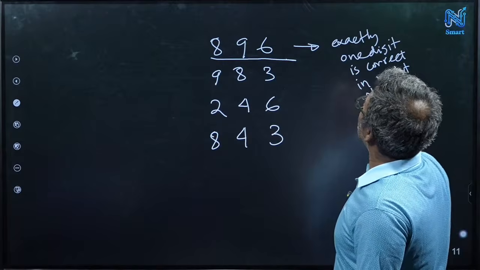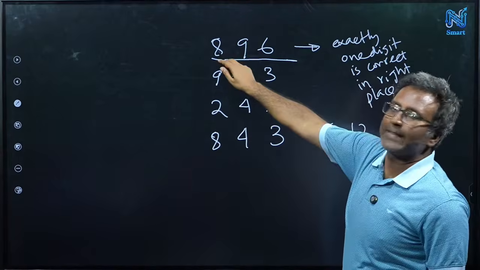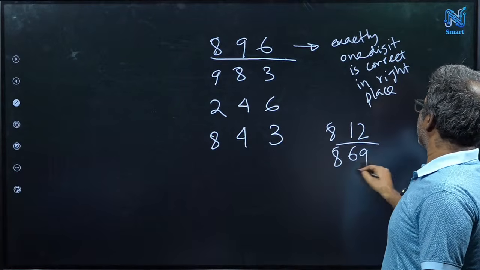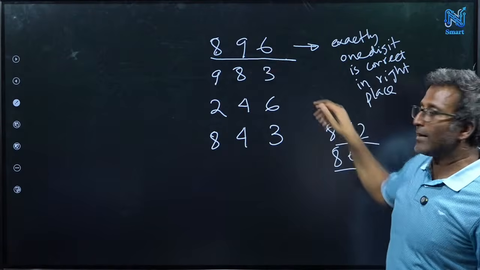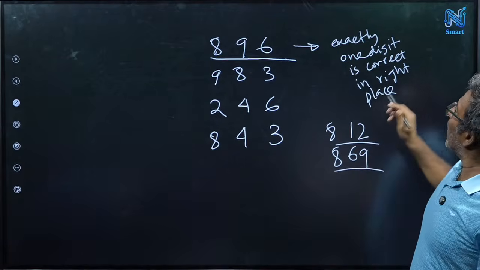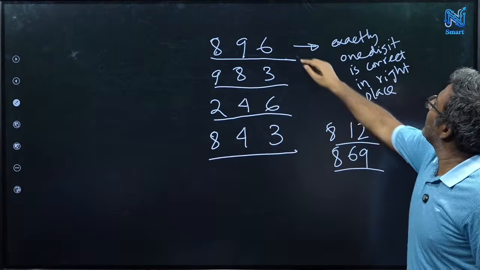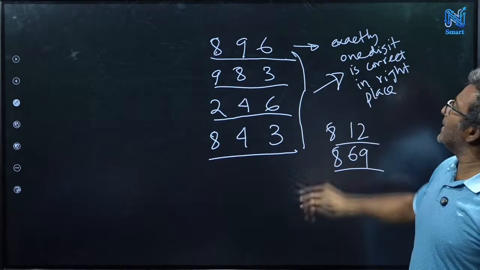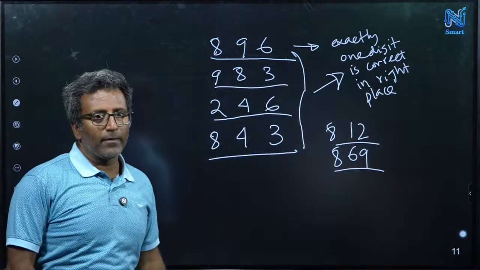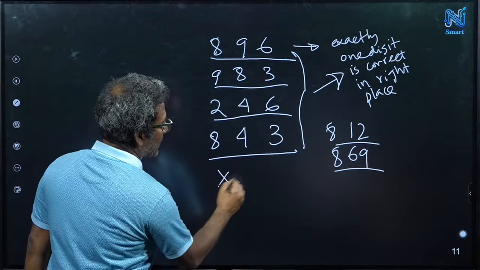Right place means, suppose the number is 812, then 8 is matching, right? Or 869, that's also possible because 8 is matching, while 6 and 9 are not in the correct place. So for all four attempts, exactly one digit is correct in its place. You have to find out the number. What is the secret number?